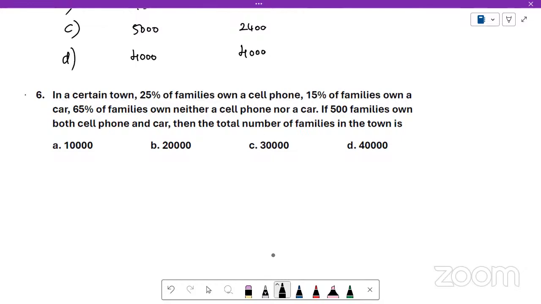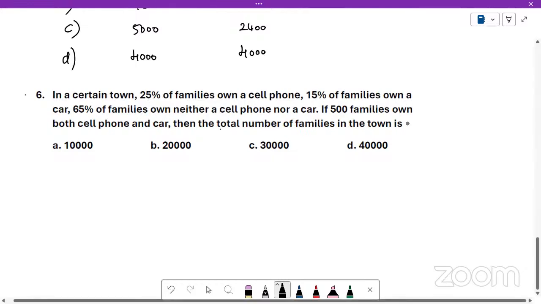So whatever is the total number, understand that there is a certain overlap in this case, right? We can actually solve it using a Venn diagram. If you can understand that, I will also give that solution now. It's very easy to solve using a Venn diagram. But if you don't know it, then you can even use the percentages concept. We don't know the total number of families. Let me take it as X.